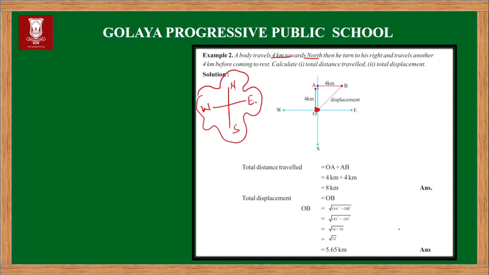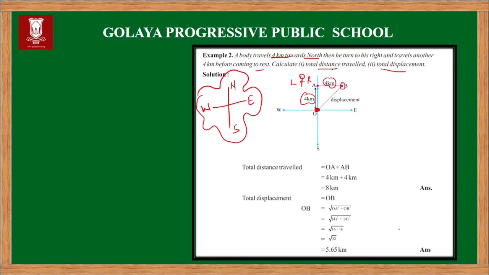According to the statement of the question, the body is traveling in the north direction, and after covering a distance of 4 km, this object turns to its right. So this is left and this is right. Then the object moves towards the right and travels again a distance of 4 km, and then comes to rest. In this situation we have to calculate the total distance and the total displacement.